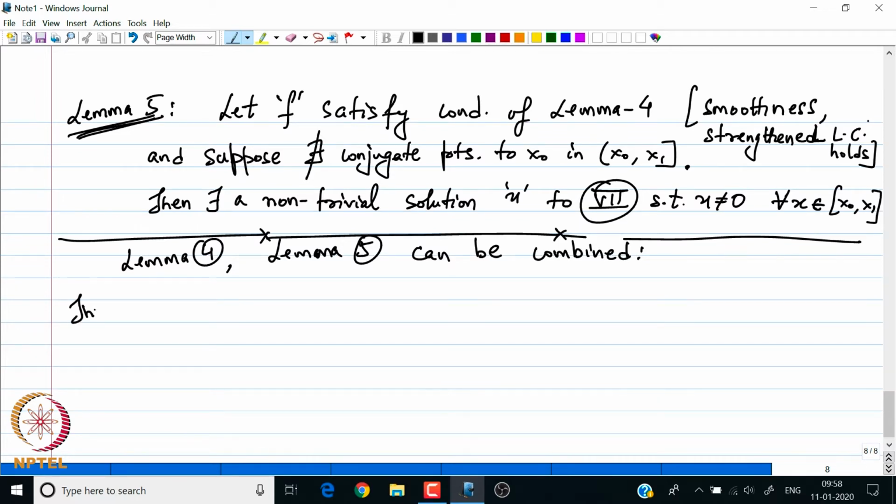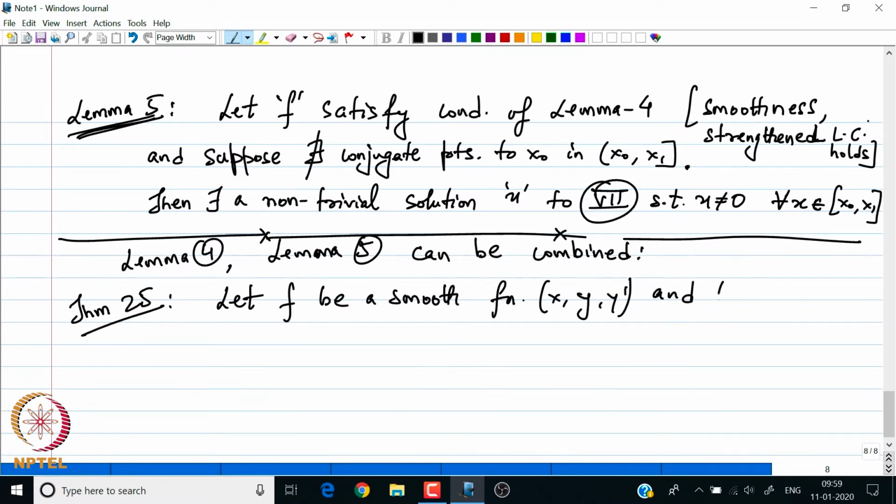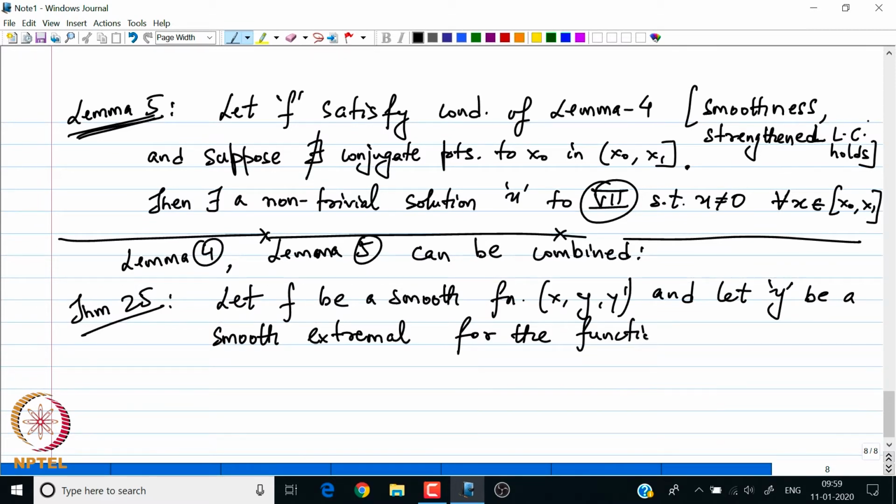I am going to write this combined result in the form of a theorem 25, which says that let f be a smooth function of its arguments x, y, y prime, and let y be a smooth extremal for the functional j such that f of y prime y prime is greater than 0, such that the strengthened Legendre condition is positive for all x in x0 to x1.